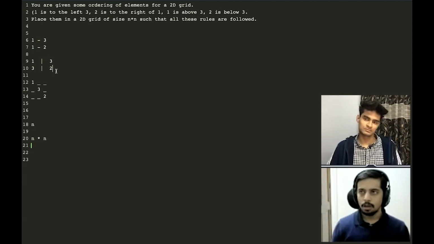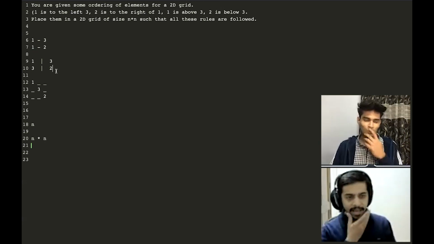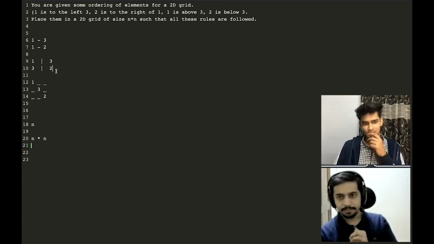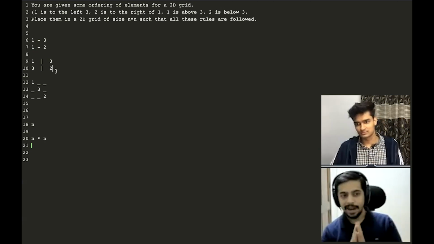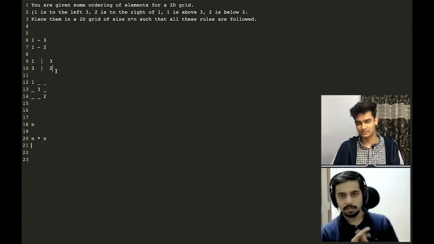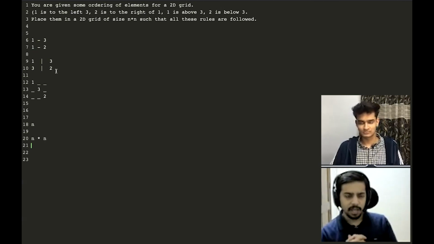What do you think is the complexity of this one? It's going to be really bad. It's going to be factorial, I guess. Exponential for sure. So maybe we can try to do something better. I'll try to think about these rules now.